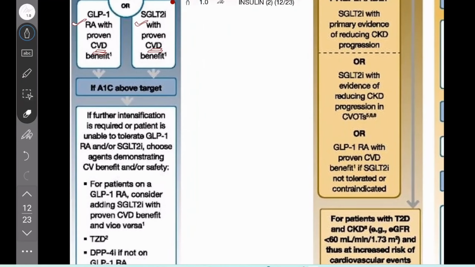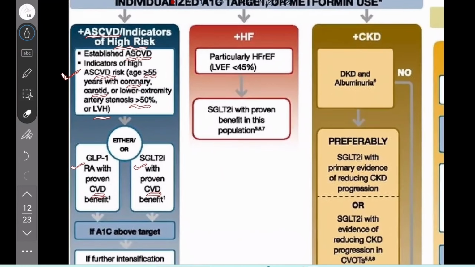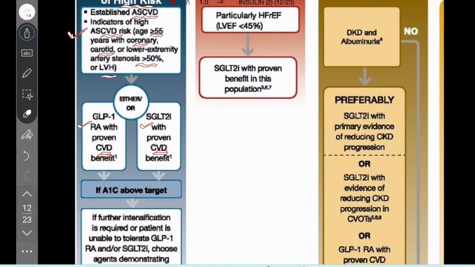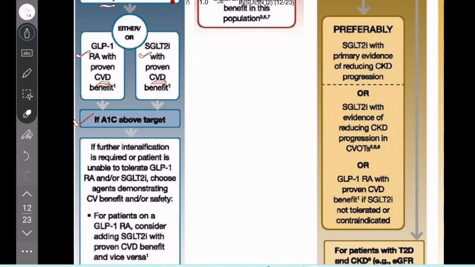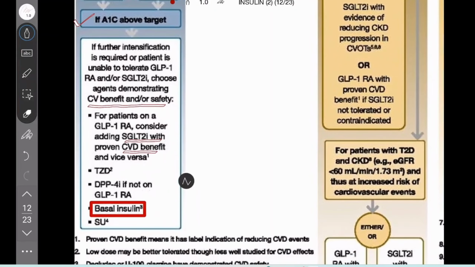If A1C is above target, first you add metformin, then you add GLP-1 analogs and SGLT2 inhibitors. If the A1C is still above target, you intensify as required, or if the patient is unable to tolerate GLP-1 and SGLT2, choose agents demonstrating cardiovascular benefit or safety. For patients on GLP-1 analogs, consider adding an SGLT2 inhibitor with proven cardiovascular benefits, or a DPP-4 inhibitor. But what I mean here is, if all those things fail, you can go for basal bolus insulin. Sulfonylureas are the last thing because they are insulin secretagogues. The depletion of beta cells is very high with sulfonylureas. So basal insulin is the next therapy to be initiated.